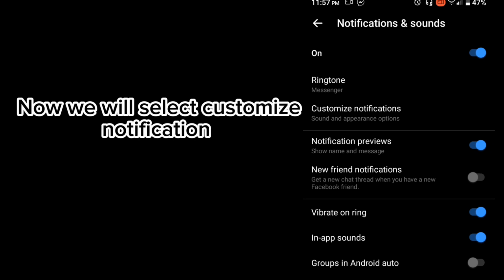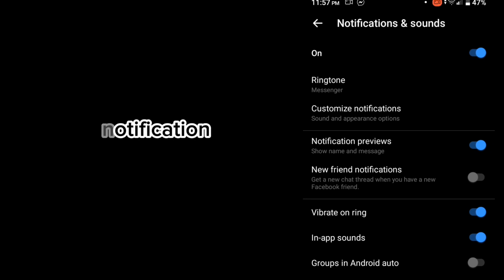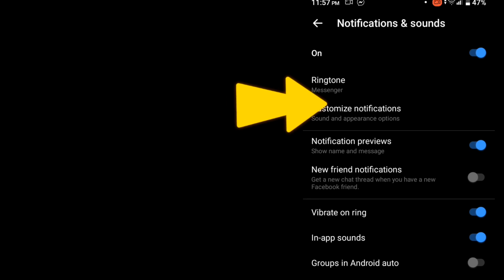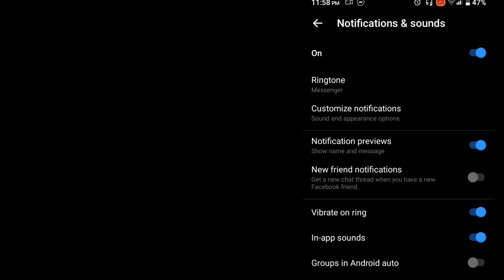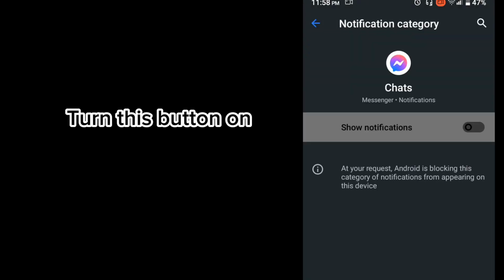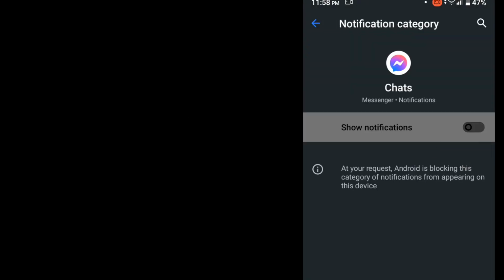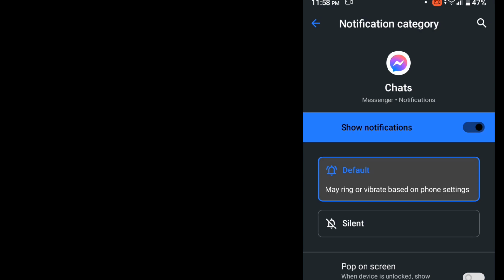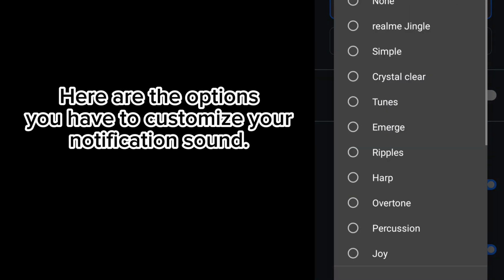Now, we will select customize notification. Turn this button on. Here are the options you have to customize your notification sound.